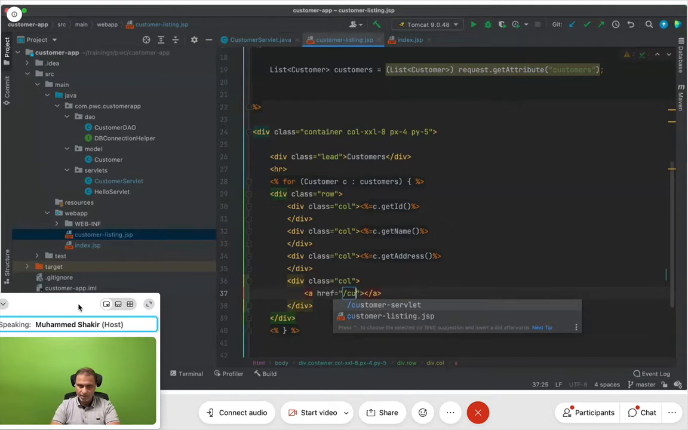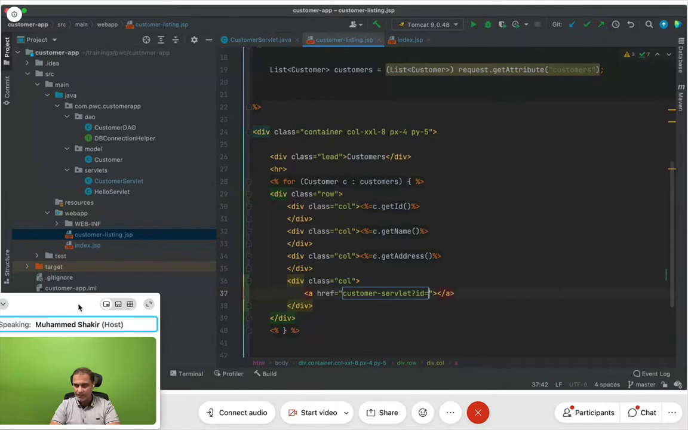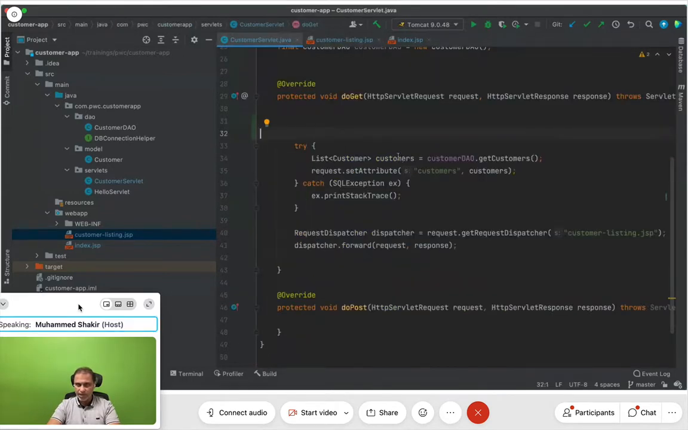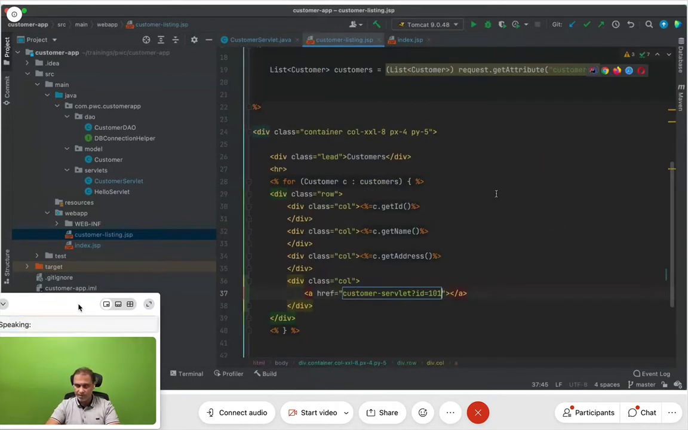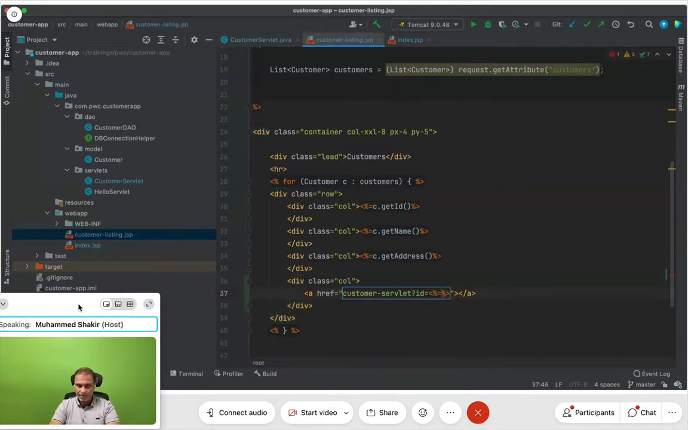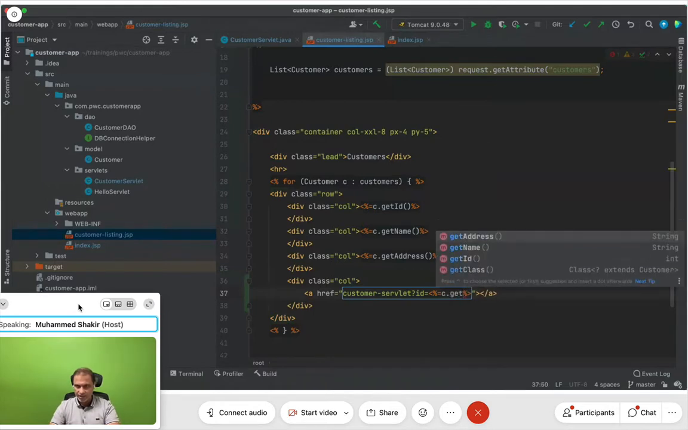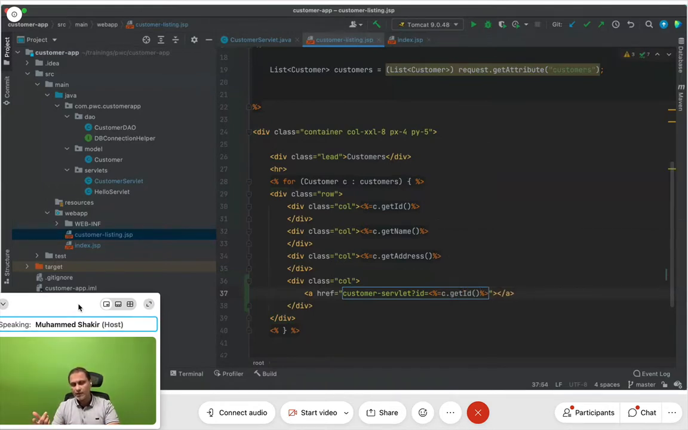See this what I'm doing? I'll simply say customer servlet question mark, ID is equal to which ID. I wanted to pass the ID against which the user has clicked. So I will not hard code. If I hard code, then it will be like 101. So always in the customer servlet, whenever I try to take the value, it will always be 101, which does not make sense. So what I'm going to do, I'm going to put here equal to c.getId. So whatever the ID is, getting the point?